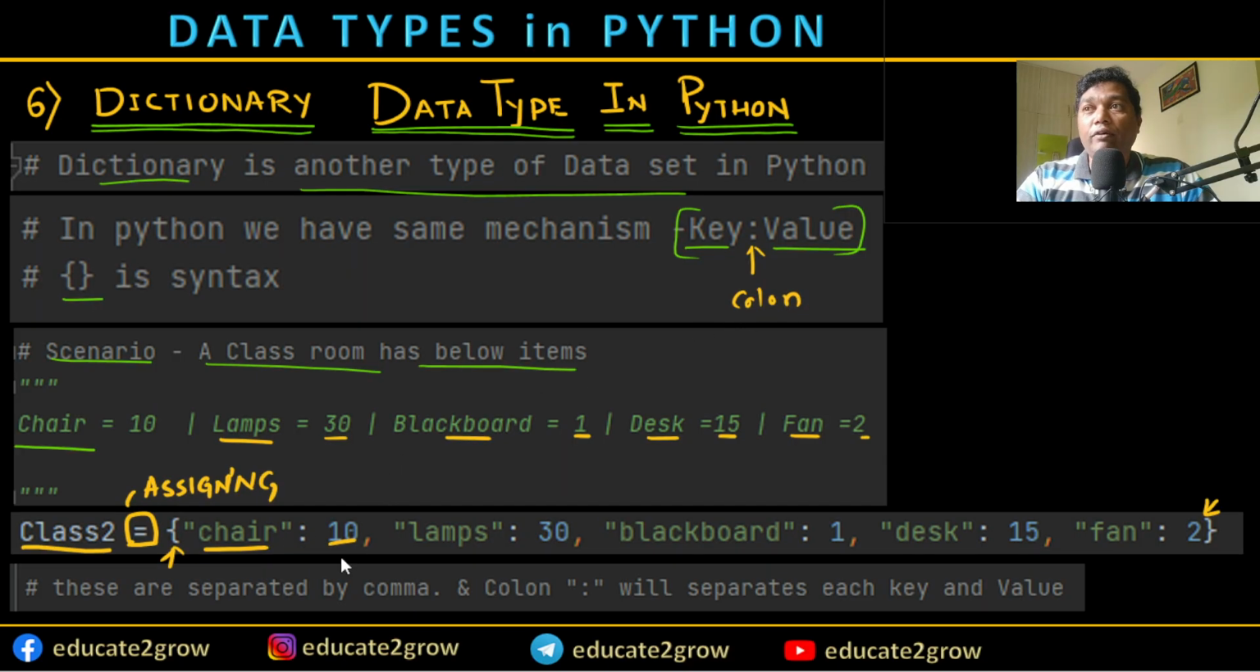And then the value. Here chair is the key and 10 is the value. Similarly, lamp equals how many? 30 are there. So lamp is the key and the value is 30. Blackboard is the key and 1 is the value. Desk is the key and 15 is the value. Like that, fan and the quantity 2. So this is how we need to put it in the curly bracket, and these are separated by commas. This is the comma.